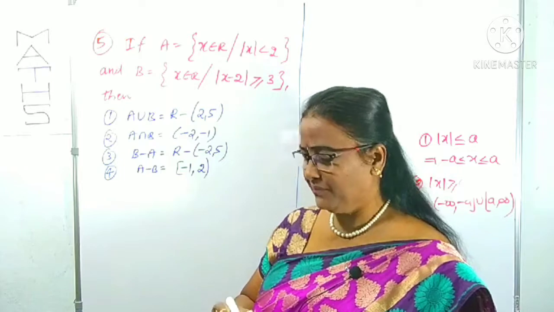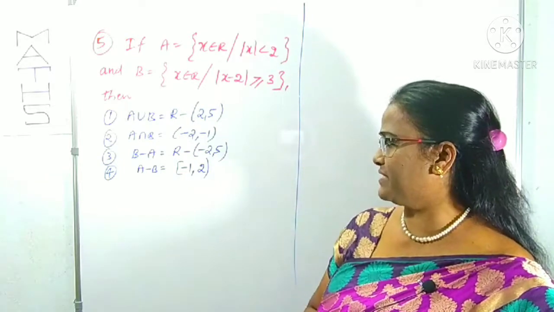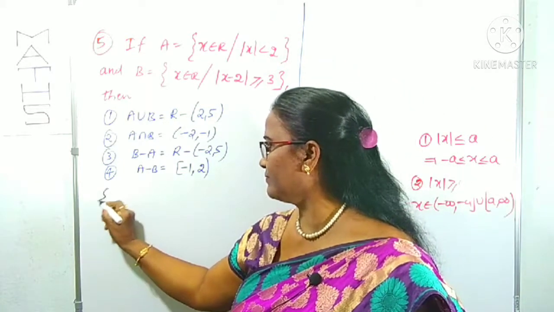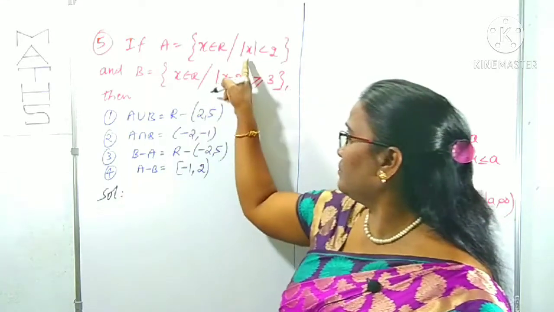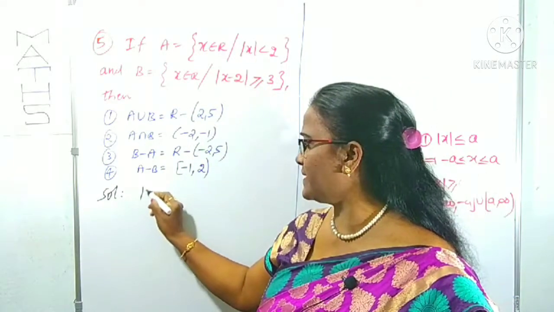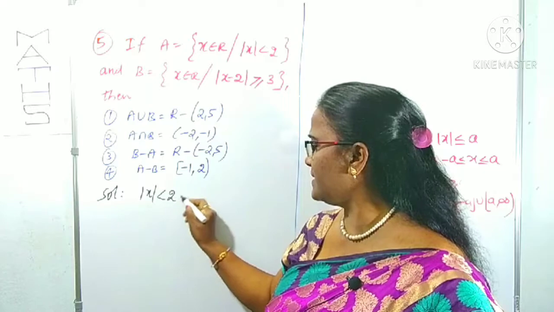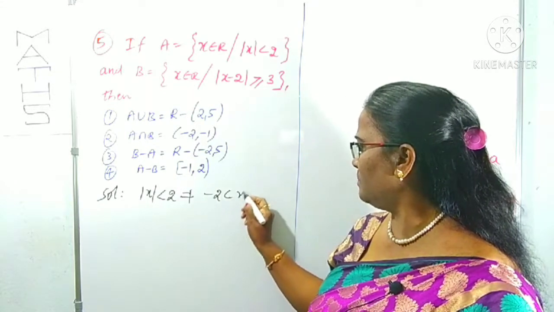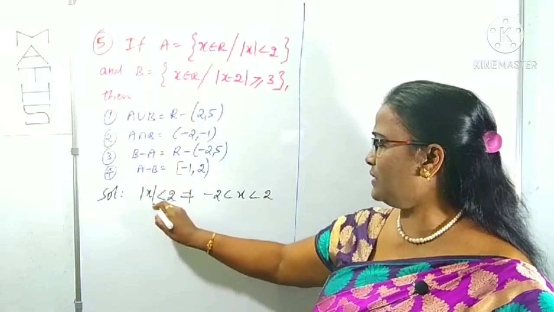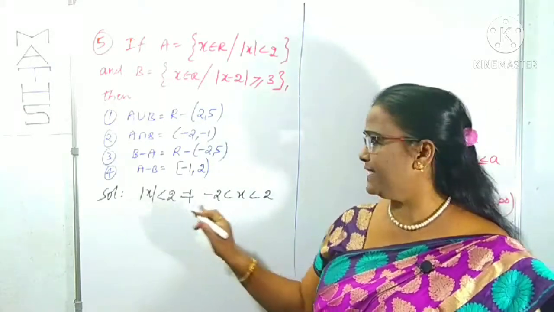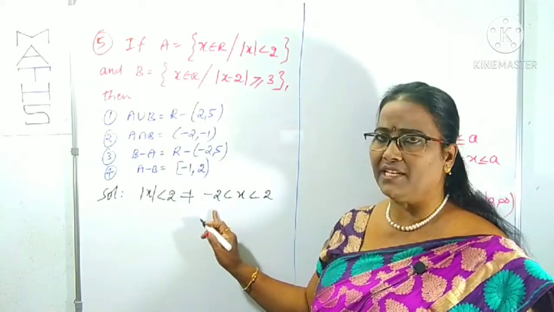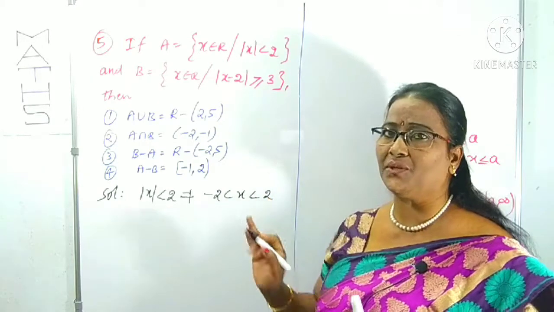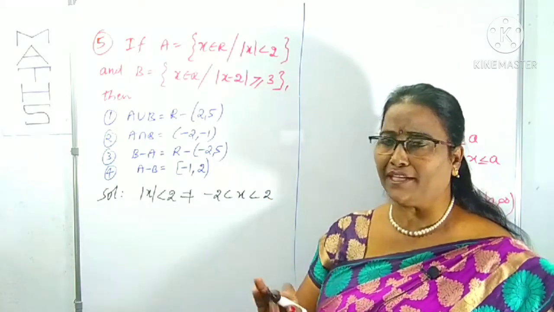So see this question, the solution for A I am taking first of all. What is given? Mod x is less than 2. In the sense, indirectly, x lies between minus 2 to plus 2. Here there is no equality. We can take only the values from minus 2 to plus 2, and that too all real numbers, not integers, all real numbers.